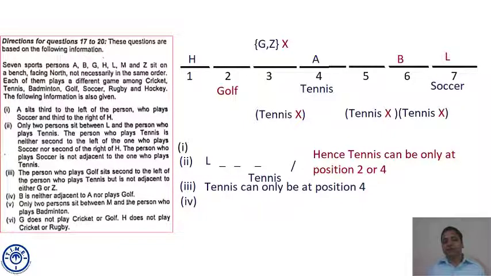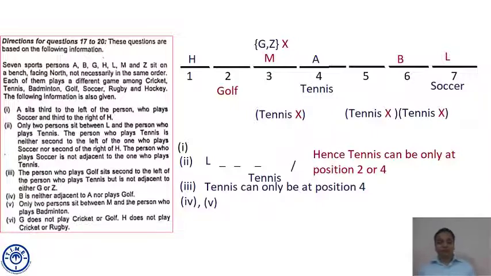Now out of 7, the positions of H, A, B, L are fixed. And at seat number 3, G and Z cannot come. So 6 persons are already named. H, A, B, L positions are allotted, and G, Z cannot come at seat number 3. So who will come at seat number 3? It's M, the person who is not yet named. Because till now all 4 positions have been marked, and G and Z cannot come at seat number 3. So it's M.